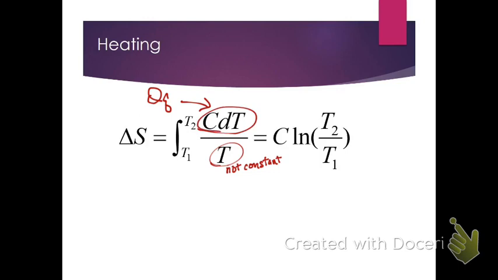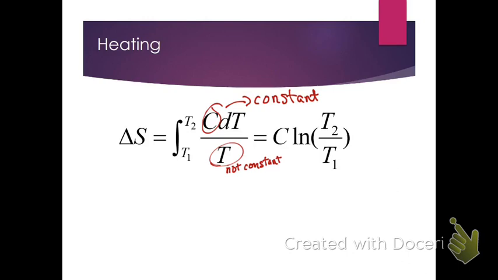So in a circumstance like that, we replace the dq with C dT, and then we note that our temperature is not constant, so unlike the previous example, we can't pull that outside the integral. And so when we go about doing that, we're going to evaluate our integral, and in this case we're going to assume that the heat capacity is independent of temperature, that it's a constant. This won't always be the case, and we'll look at an example in a little bit where we have to take that into account.